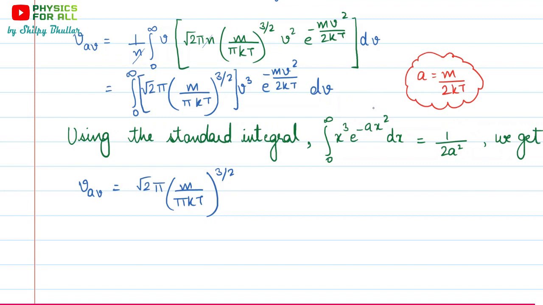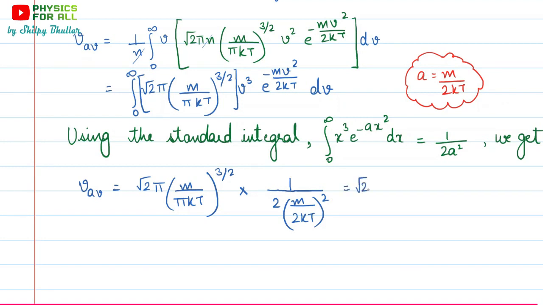Alright, so this is our a, m upon 2kT. So let's write down here. Here we will just put the multiplication sign, and then this is 1 upon 2 into a squared. So a is m upon 2kT whole squared. You can further solve it.